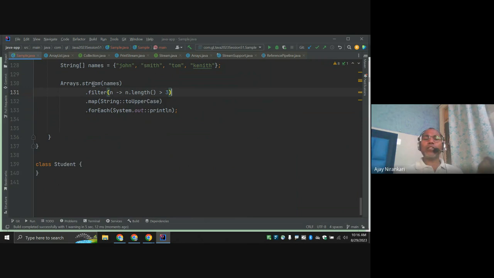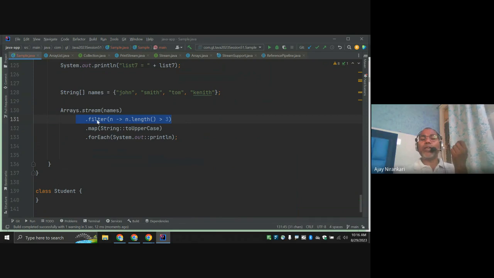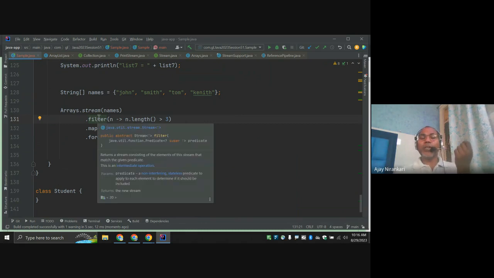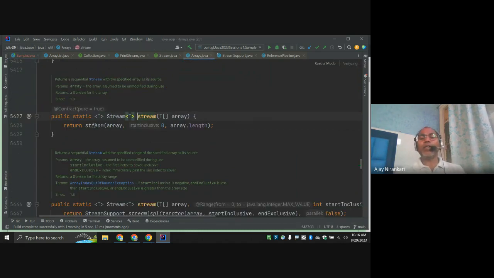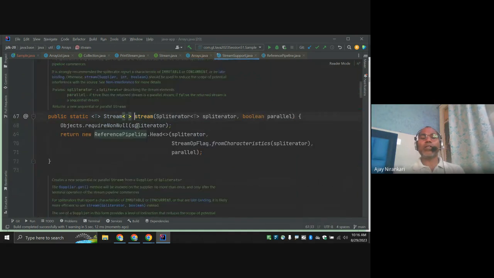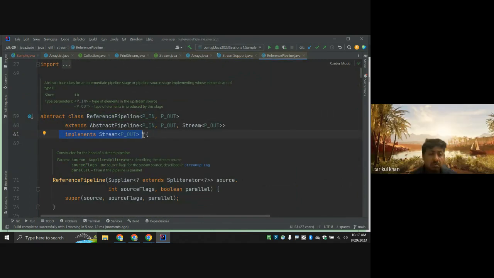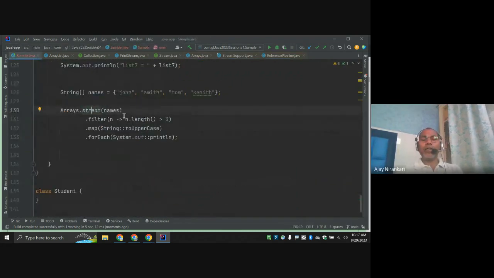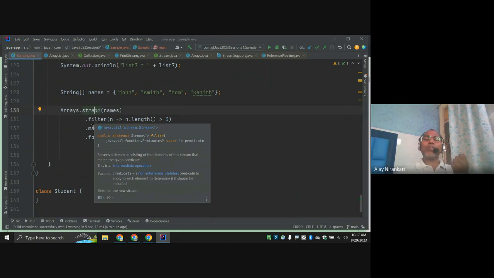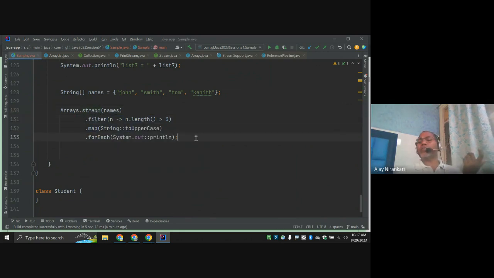So notice this method stream. This method internally creates the implementation. Notice here you're calling a filter method. Filter method comes from the stream interface, right? But before that you need the object. That means this method internally creates the stream and internally calls this new ReferencePipeline. ReferencePipeline is the interface implementation of stream, right? Implementation class. So internally, all the things are hidden in this method. And after that, whenever you call this method, you get the implementation class of the stream interface, and after that you can call filter, map, for each, whatever you want.